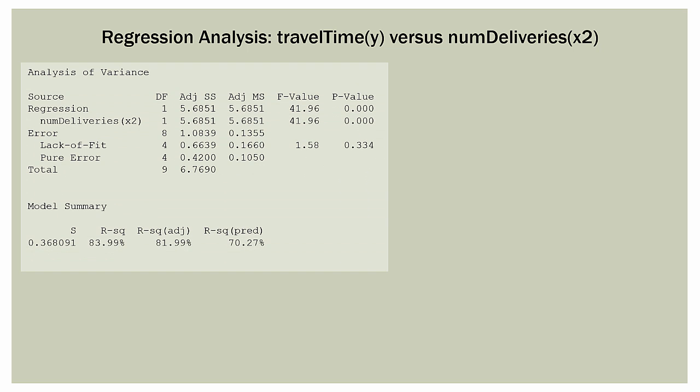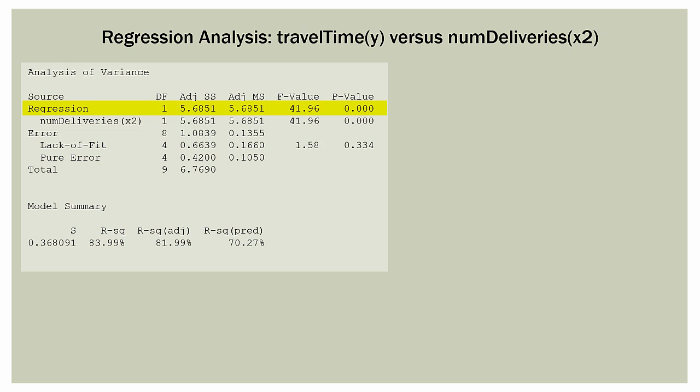So here is our second one-to-one regression. We have our second independent variable, number of deliveries, and our dependent variable, travel time. And this comes from Minitab. Obviously it looks a little bit different. One of the best skills to have if you're doing statistics or whatever else is to be able to use really any software package, or at least look at the results of any software package and know how they correspond to each other.